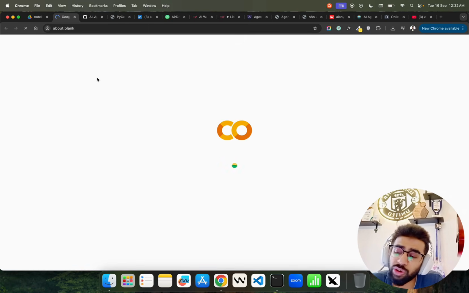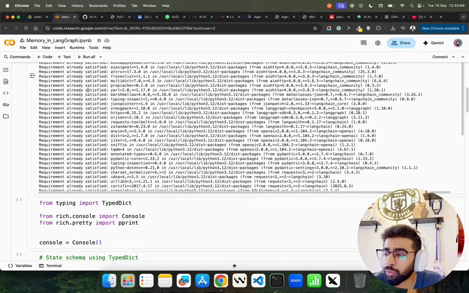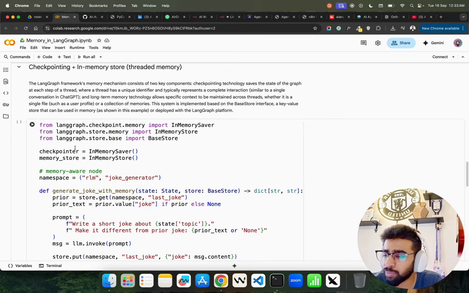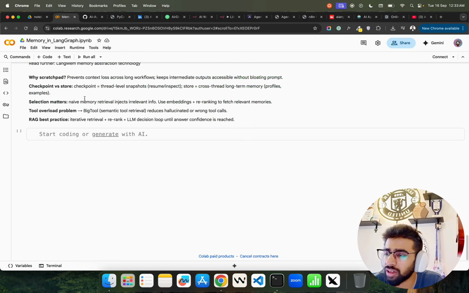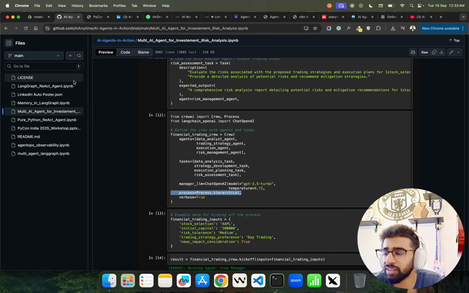Memory in LangGraph. We're going to talk about very detailed memory techniques, like Scratchpad, which I was saying, right? A session-scoped place that LangGraph provides. There's a lot of things that you see over here. Just go through it: checkpointing in memory, threaded memory, how it works, and everything. You will be able to grasp it. There's nothing rocket science that you can't understand.